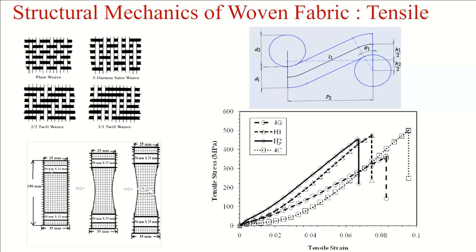Initially, this is a fabric sample we cut from a fabric, maybe in warp direction or weft direction. Then we fix it in tensile testing equipment. So this is the jaw, this is another jaw. From here to here is called the gauge length, that is the length of the sample we are testing.